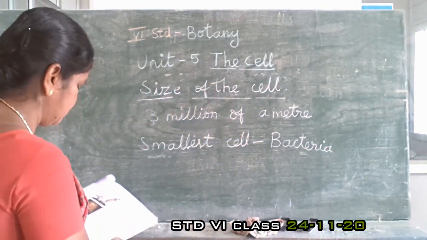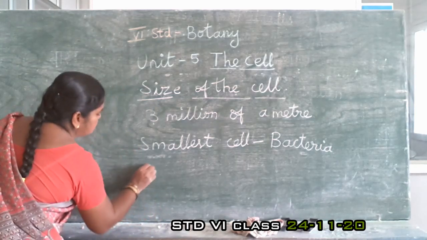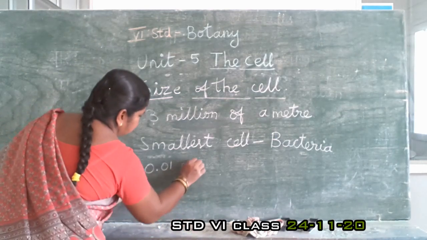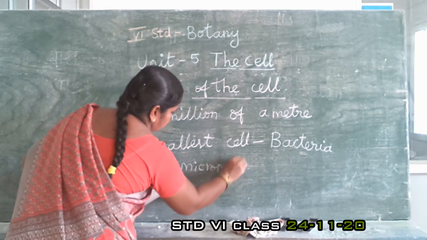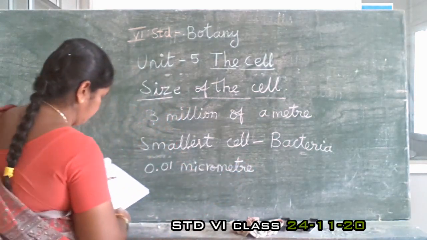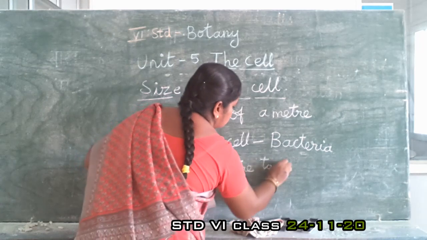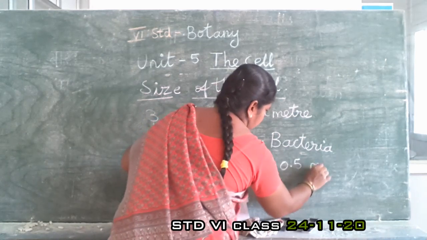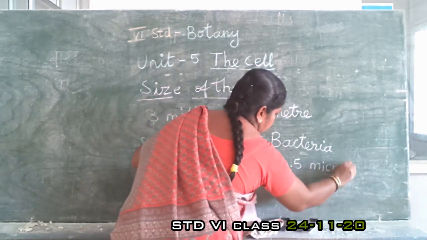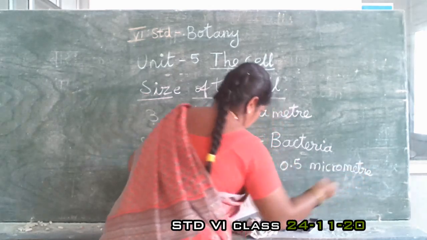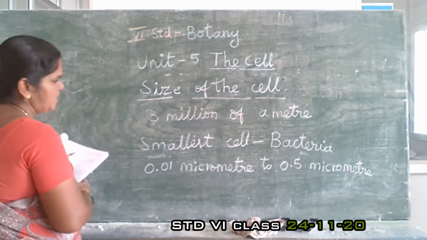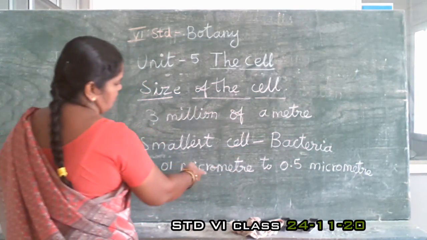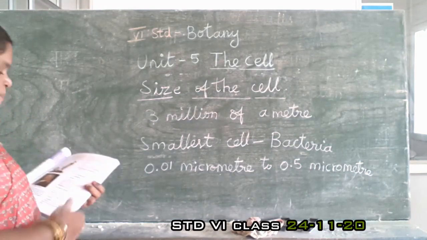The size of the bacterial cell ranges from 0.01 micrometer to 0.5 micrometer. So, the smallest cell is present in bacteria, and its size is 0.01 micrometer to 0.5 micrometer.